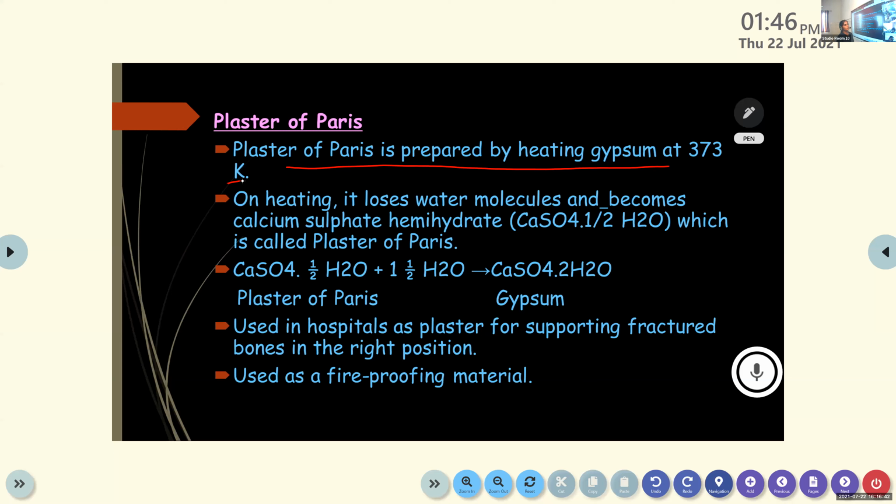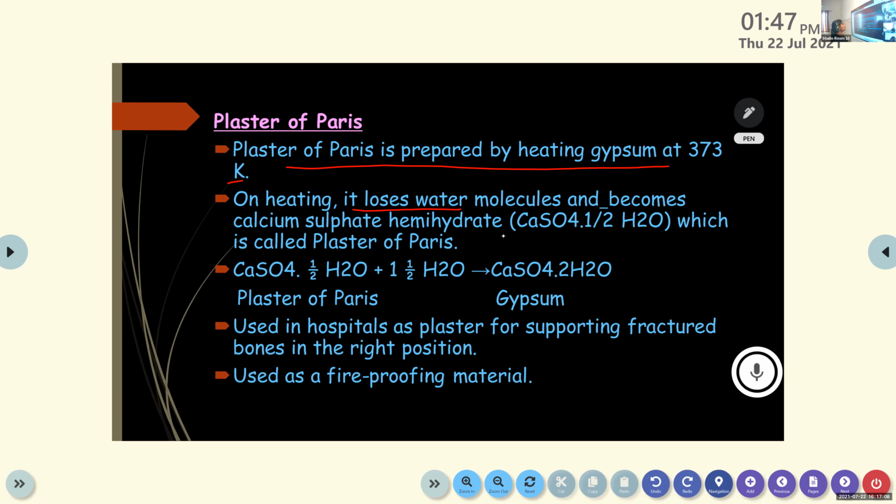So we discussed the previous activity. In a similar way, in the case of gypsum, it contains certain water molecules. When they lose these water molecules, it will be converted to plaster of Paris. That's the difference. On heating, it loses water molecules and becomes calcium sulfate hemihydrate.